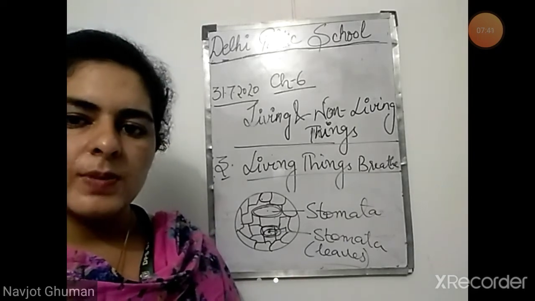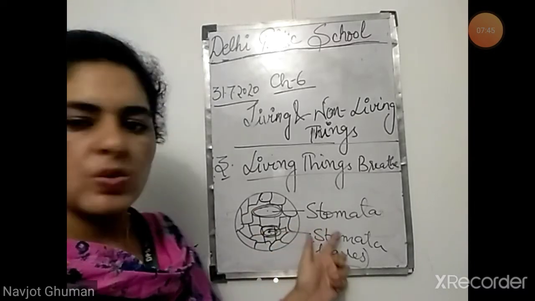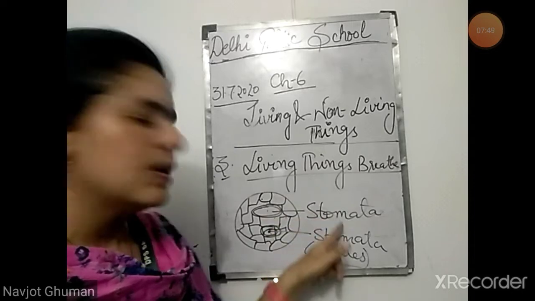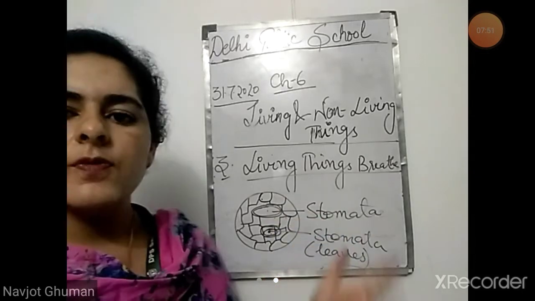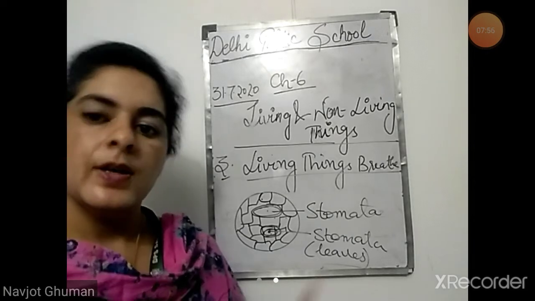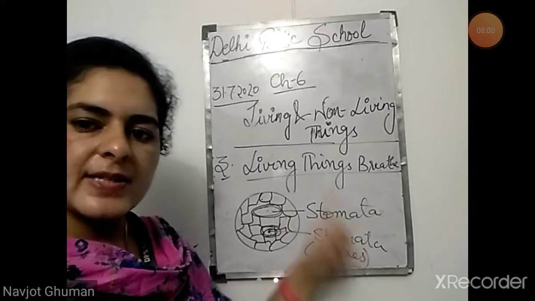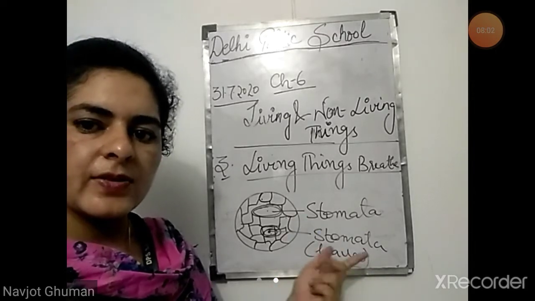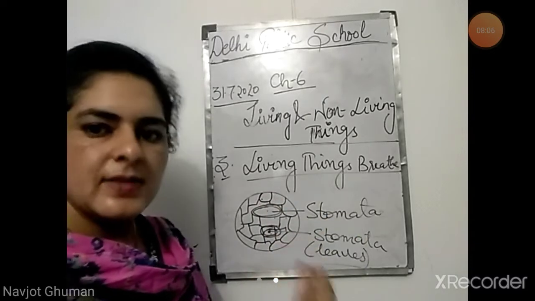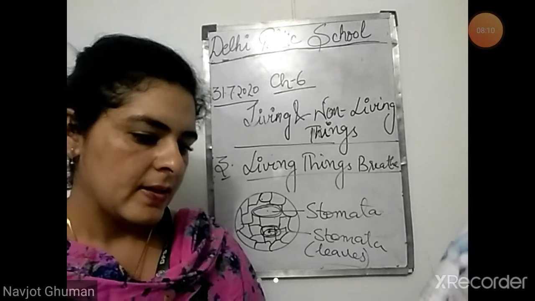So, as human beings have a nose, other animals also have a nose. Plants have stomata to breathe. Exchange of gases takes place through the stomata. Which gas do we take in from plants? We take in oxygen. From which part is it coming? It is coming from the stomata. Plants take in carbon dioxide. It is going to the plants through the stomata. So these are the parts or organs in plants.